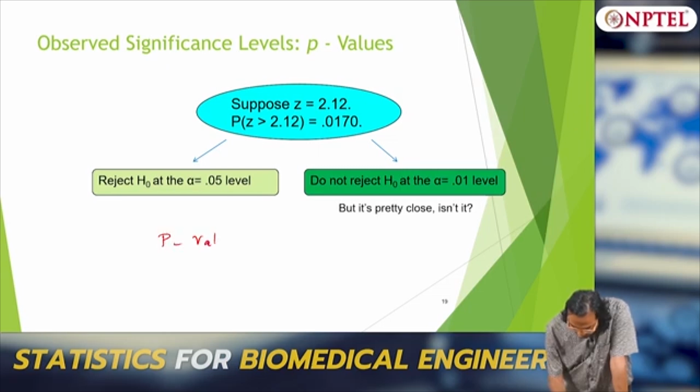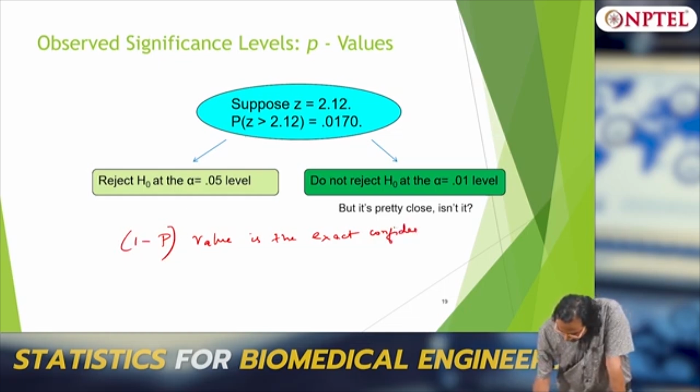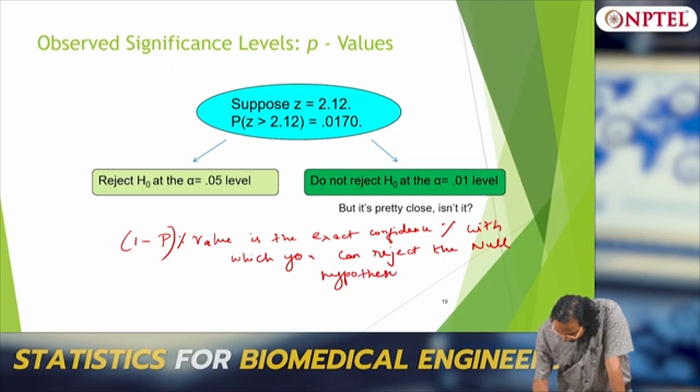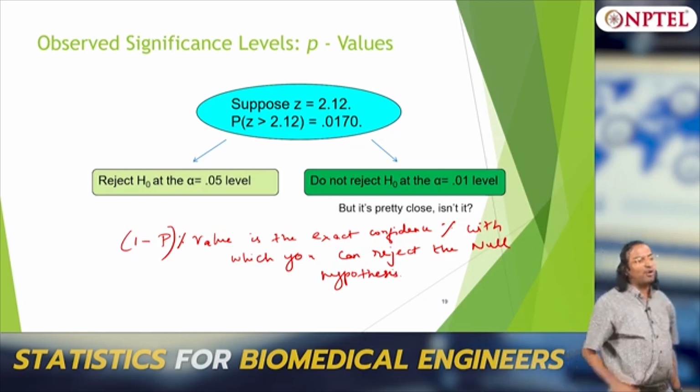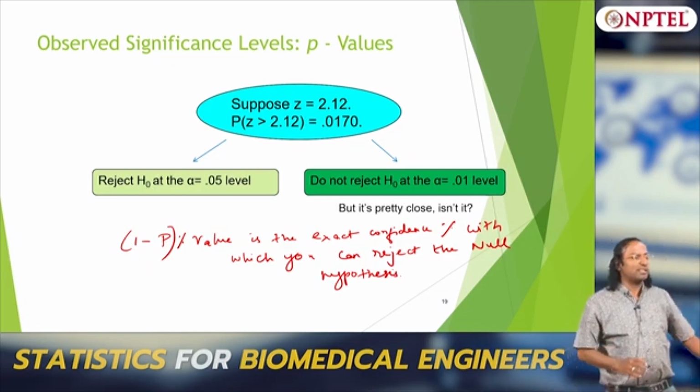So 1 minus p value is the exact confidence percentage with which you can reject the null hypothesis. So this is a very important number. Why? Instead of saying 95 or 99, I want to know how much percentage I can be sure about rejecting the null hypothesis.